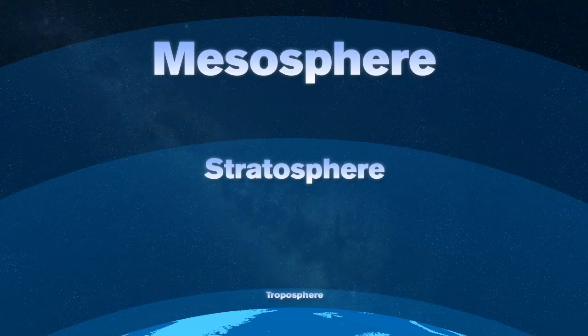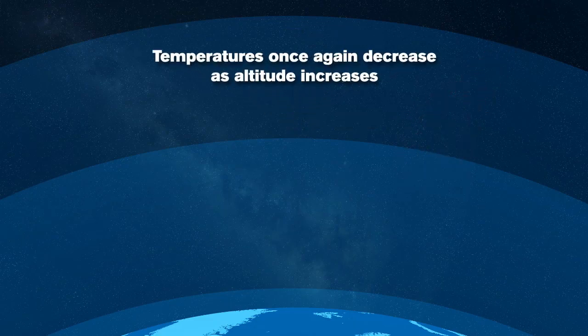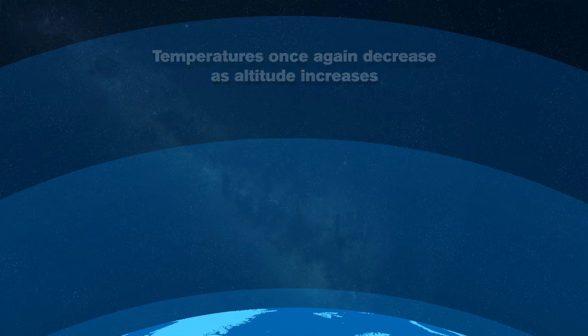The next layer of the atmosphere is called the Mesosphere. The Mesosphere extends from 31 miles to 53 miles above the surface of the Earth. This layer is where most of the meteors burn up in the atmosphere. Temperatures once again decrease as altitude increases, similar to what happens in the troposphere.